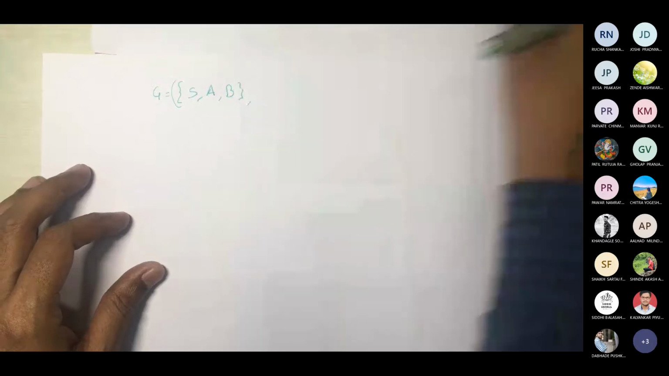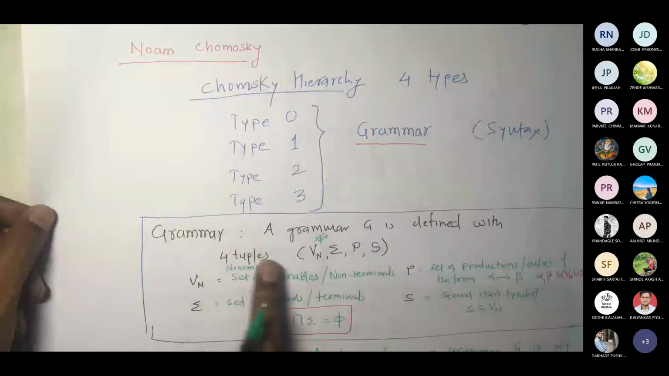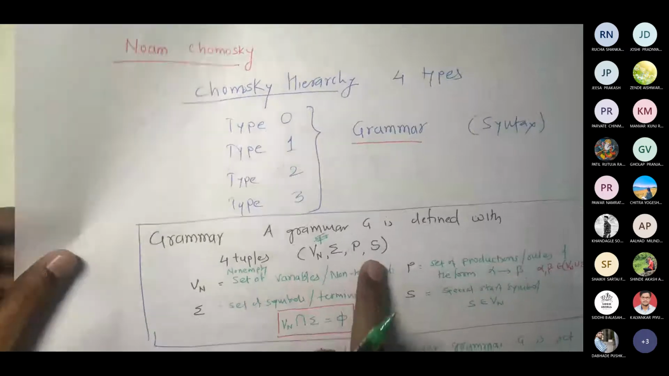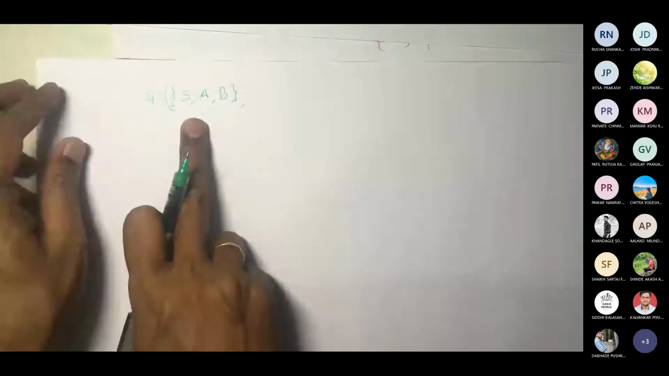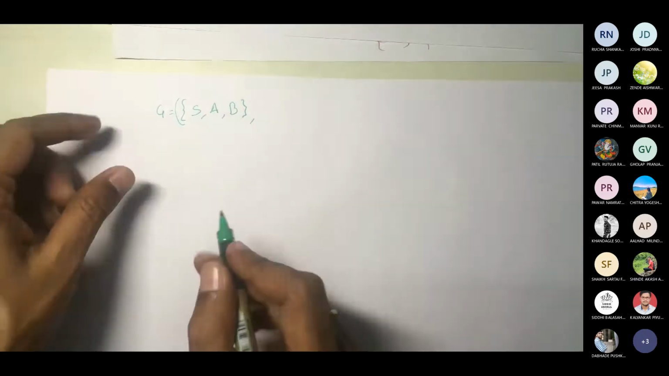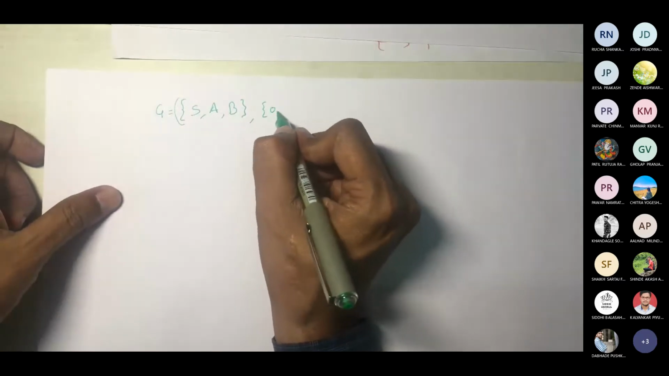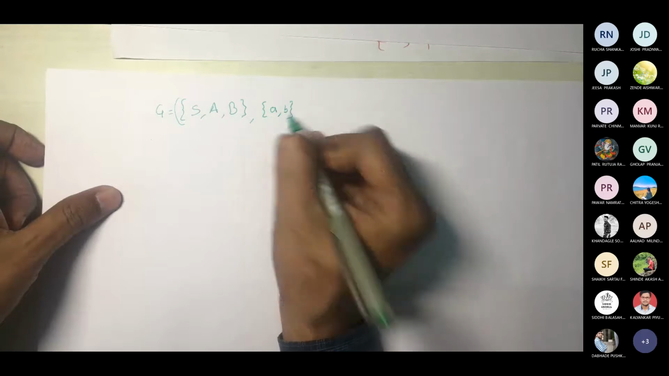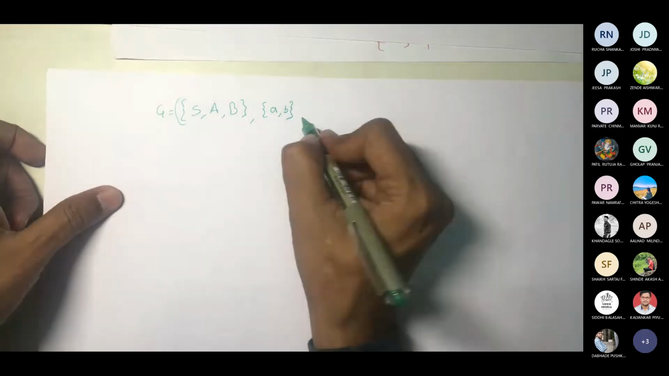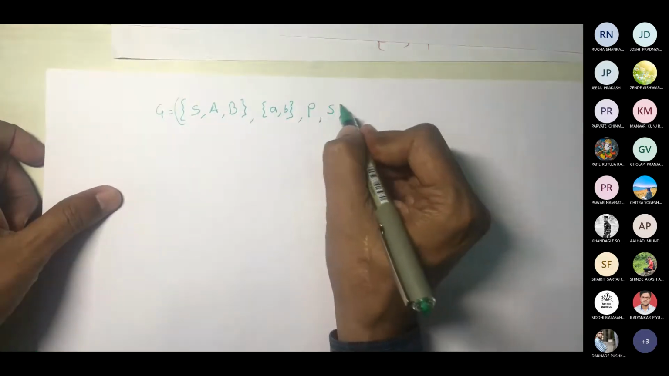As per the definition, if you recall, our definition contained Vn, sigma, P, S. So I'm referring to that only, and that's the way I'm writing. This is a set that I'm writing: S, A, B. Then I have terminals, say for example a comma b. Then I have the production set which I'm going to declare below, and then I have a start variable S. So this is my grammar definition.